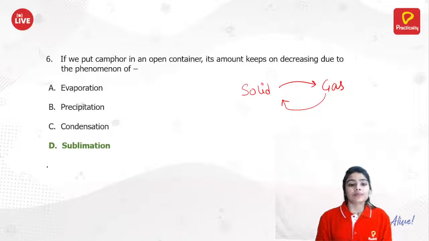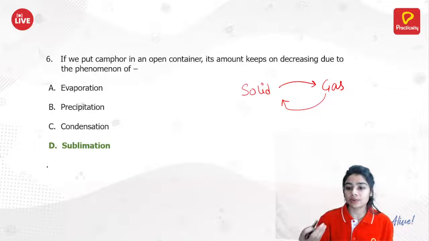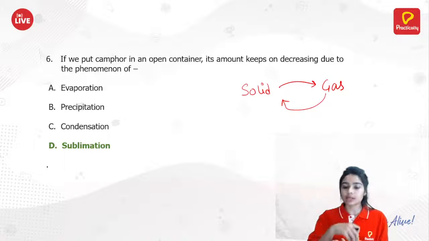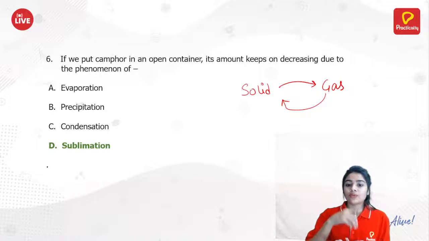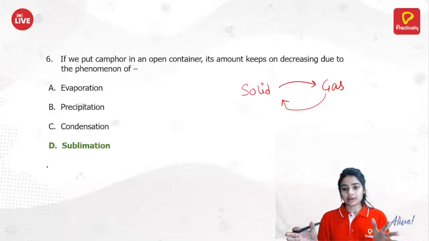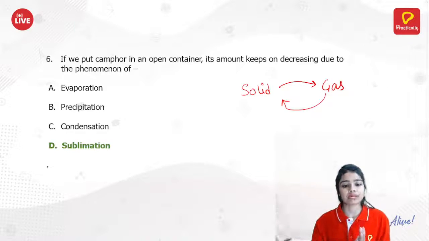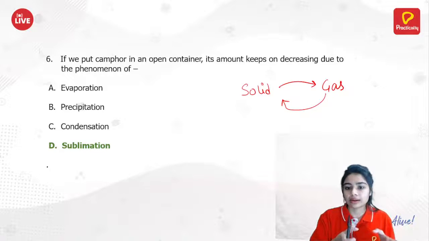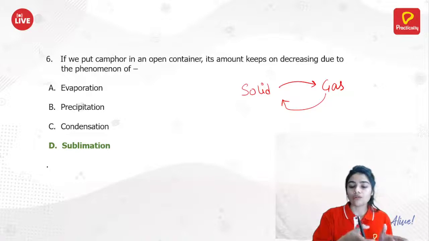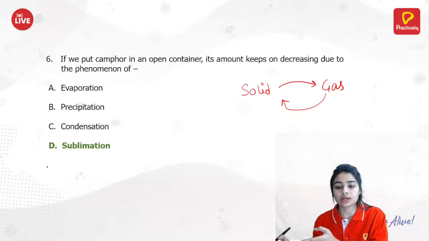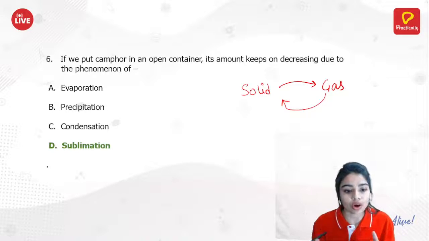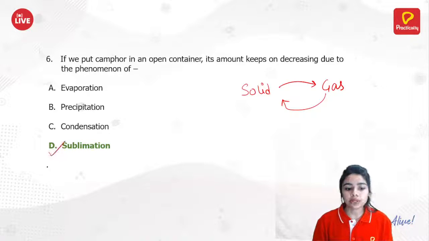Now, if we put camphor in an open container, its amount keeps on decreasing due to this phenomenon. Camphor is in the solid state, and when kept in an open container, it directly converts into gas or vapors. Whenever there is a change of solid state to gaseous or vapor state, it is the process of sublimation. So that's why it undergoes the sublimation process.